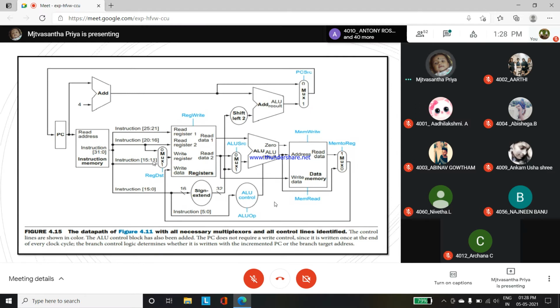Next, register write. So what is register write? It will be none, right? For deasserted, nothing happens. For asserted, the register on the write register input means the value on the write data input will be written. So returning the data value into the write data input. Okay, so this will be returning.